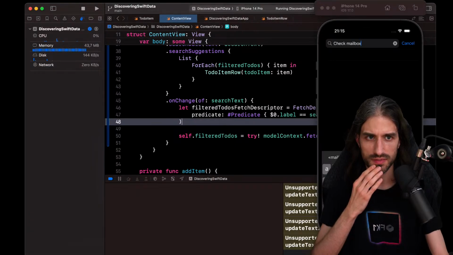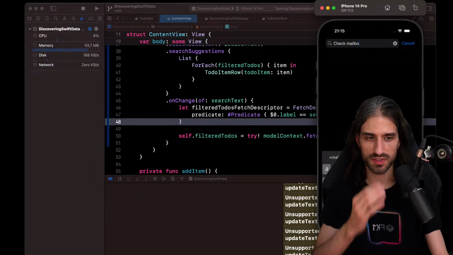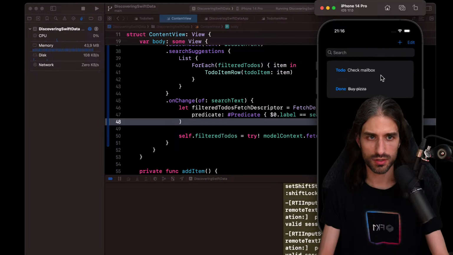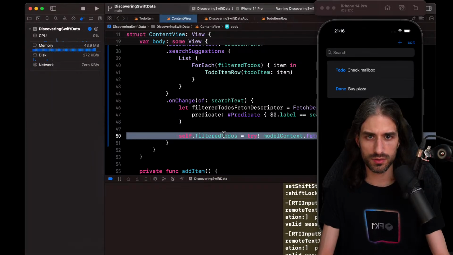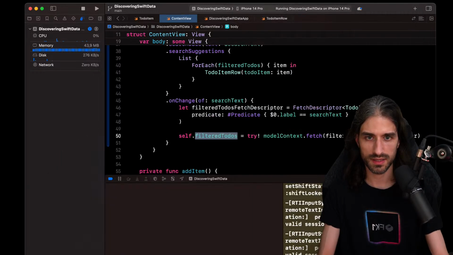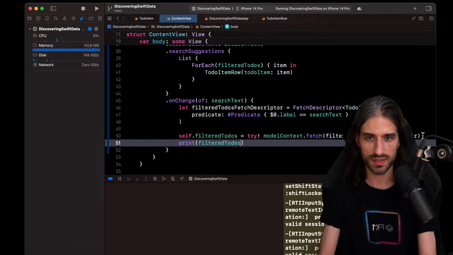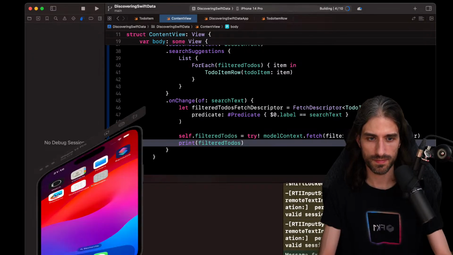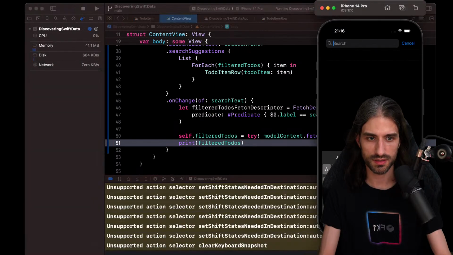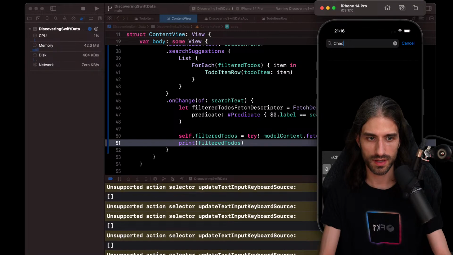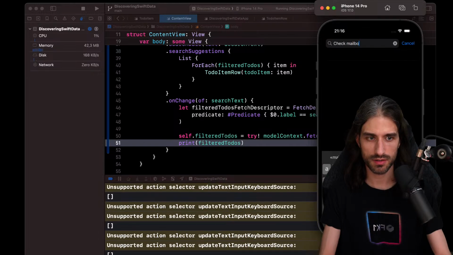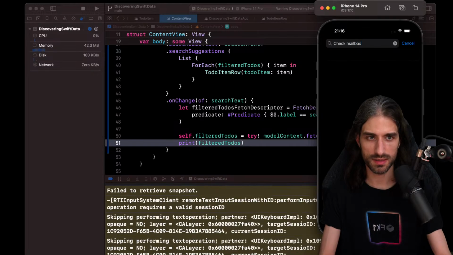Wait, I just noticed there is only one element that seems to be shown, but it doesn't seem to work. Okay. So filter to-dos, it seems we don't have that many things. What I'm going to do is try and print this. I'm going to show the console so that we can see what's happening. So empty array, check mailbox. Okay, we keep getting an empty array.